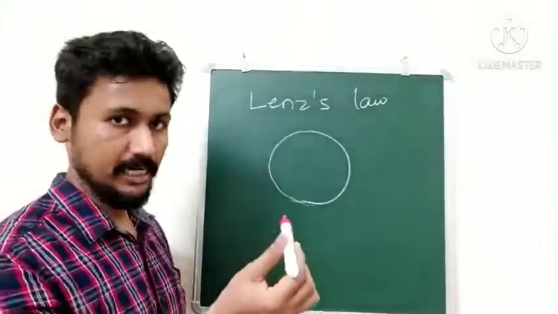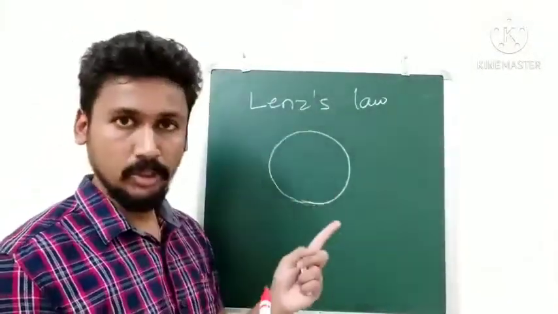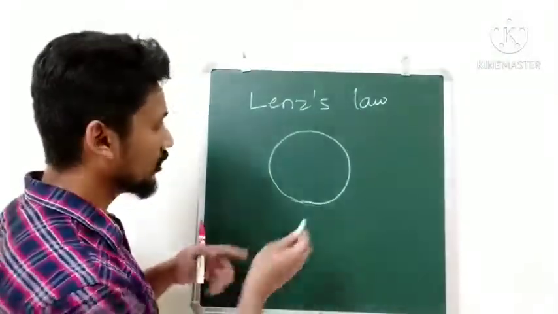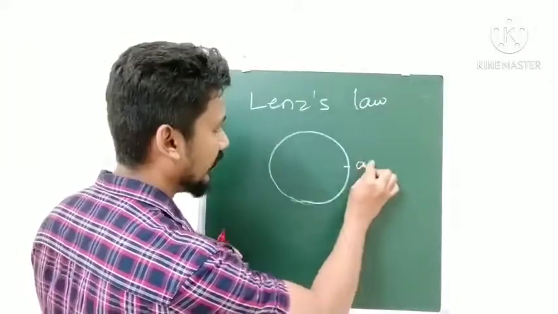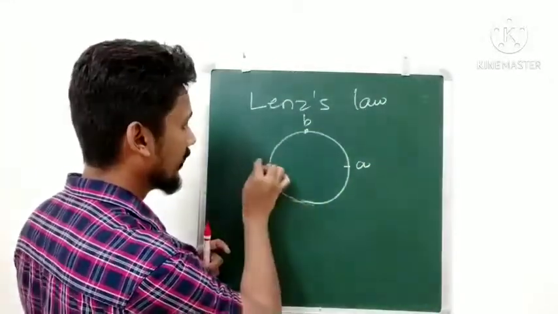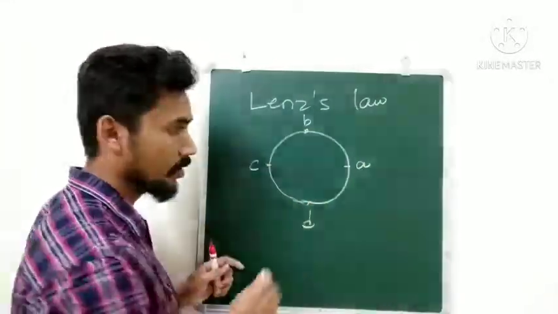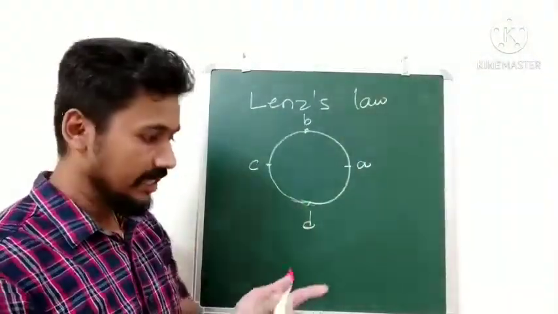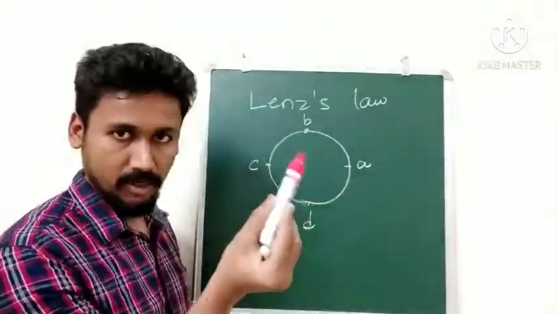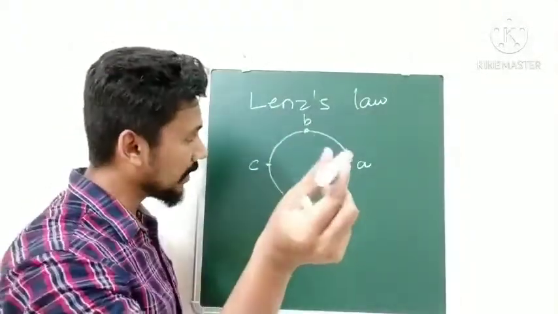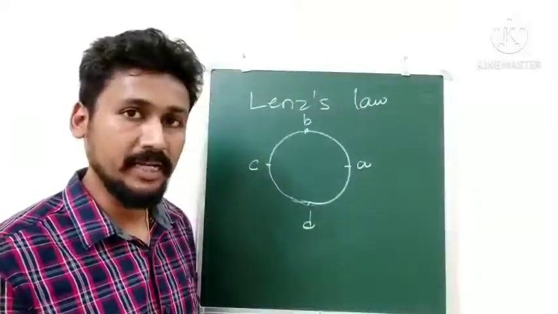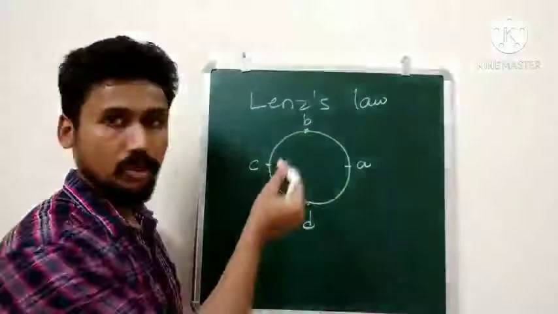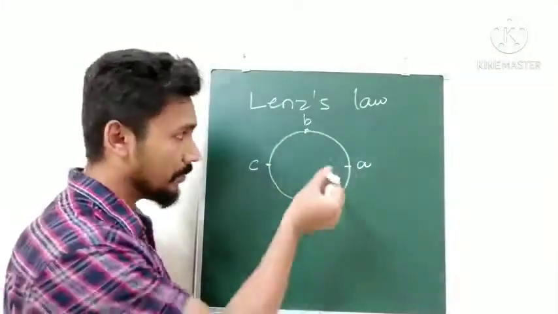So let us start. Now we want to use Lenz's law to find out how we will get the EMF in this. Okay, let me put some points. This let me write as A, here we will write B, C and D. So this coil we have given the names A, B, C, D. Now, when we are moving this magnet, you have to assume this is a magnet now. When we are moving a magnet towards the coil, we know there will be induced EMF. Why will there be induced EMF? Because the magnetic flux around this coil is going to change, correct? Because I am moving the magnet close to it.